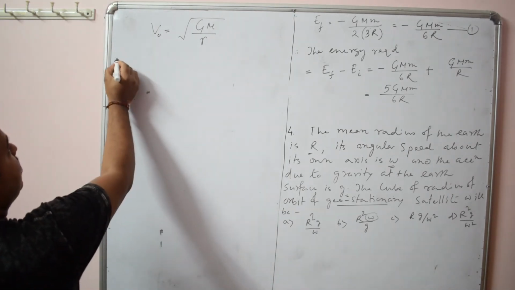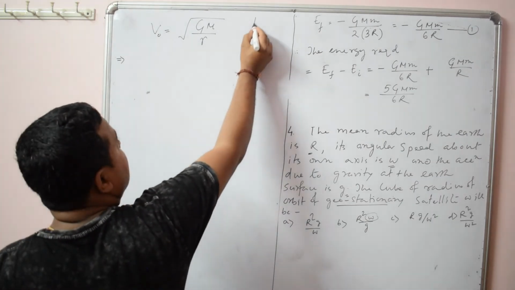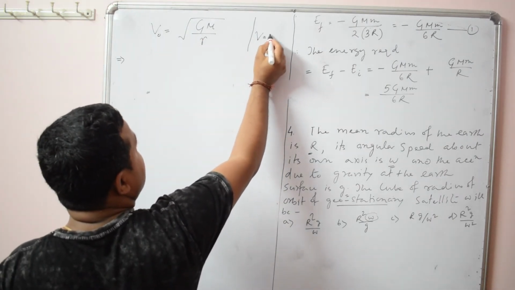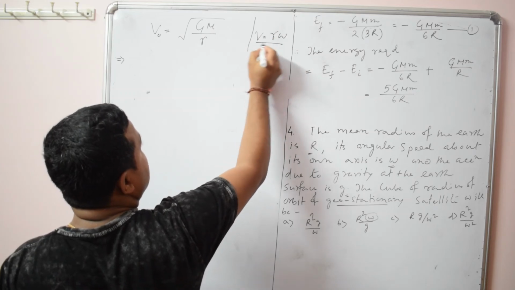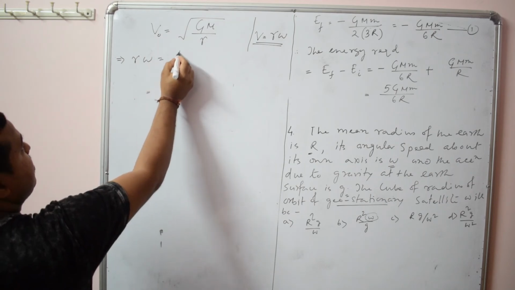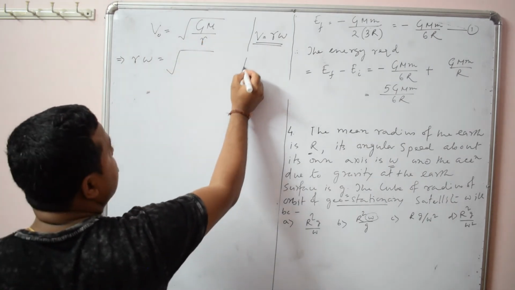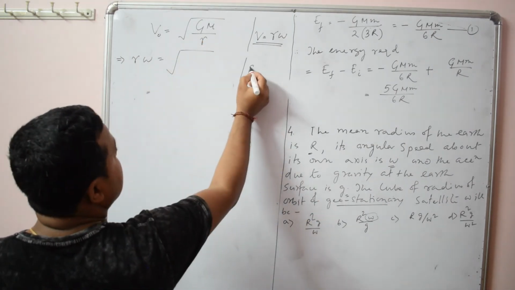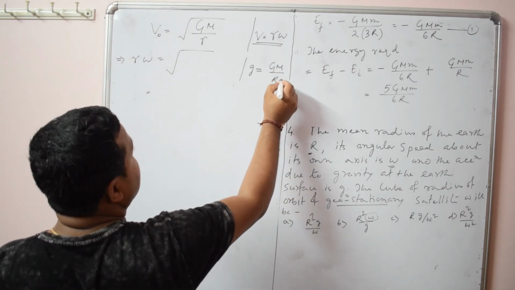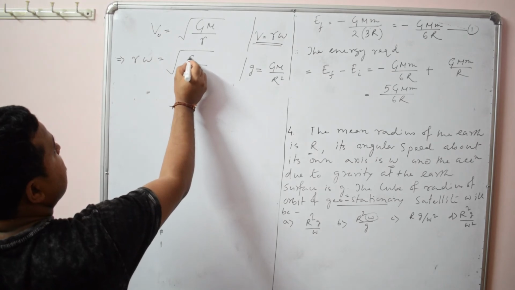First of all, you know the relation between angular speed and linear speed, that is v equal to what? r omega. So v naught you can write r omega, and in order to introduce g, use the formula of g. g is GM by r square. In place of GM you can write g r square.